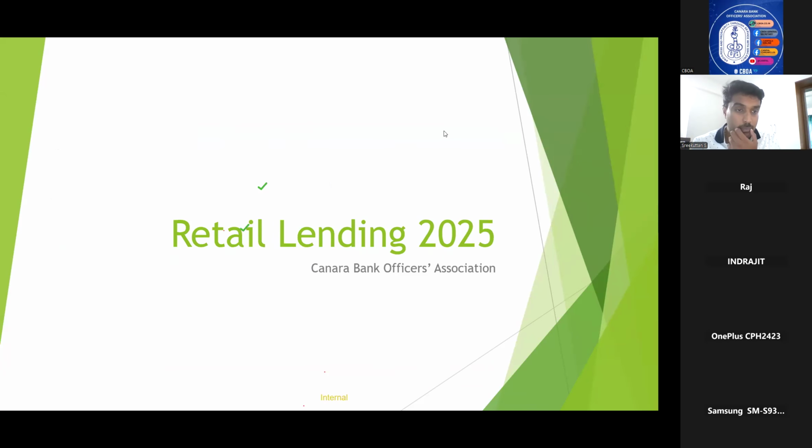What is Canara Mortgage? Okay, Canara Mortgage is a personal loan given to the salaried class or non-salaried class based on the value of the property and their income criteria. It will be like, suppose you have a residential or commercial property with land and building of say 100 lakhs, you can finance up to 50 lakhs. It is based on the market value of the property. It is a personal loan type of product.